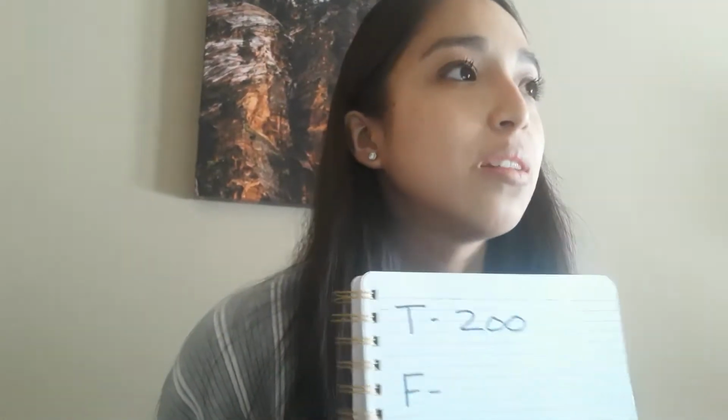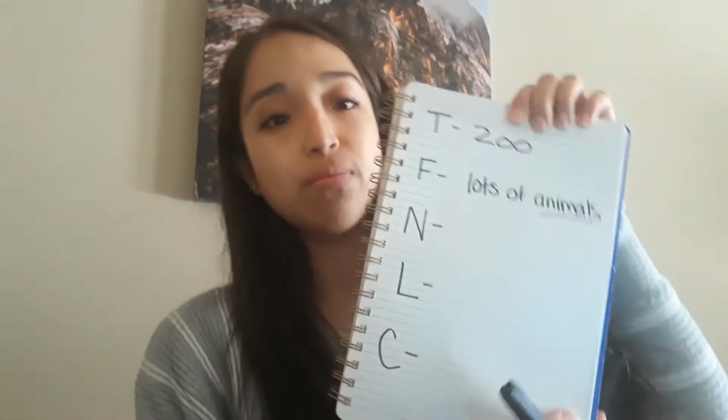Now, if I think for my first, next, and last ideas, I have to go back to my text, to the zoo, and think, why would I prefer to spend my time at the zoo? So I would prefer to spend my time at the zoo because there's a lot of types of animals and I really would enjoy seeing all of them. So I'm gonna write lots of animals, or you could just write animals too, okay?